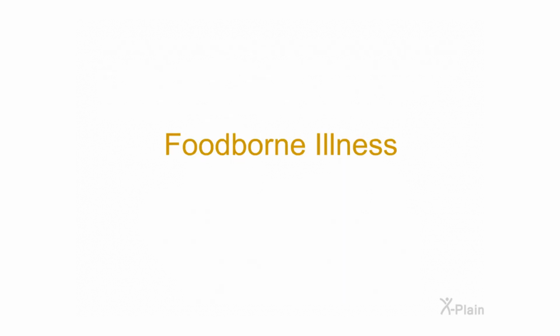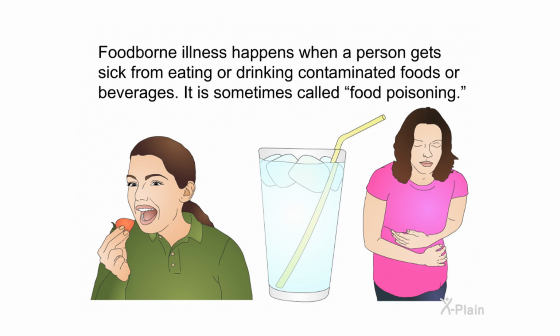Foodborne illness. Foodborne illness happens when a person gets sick from eating or drinking contaminated foods or beverages. It is sometimes called food poisoning.